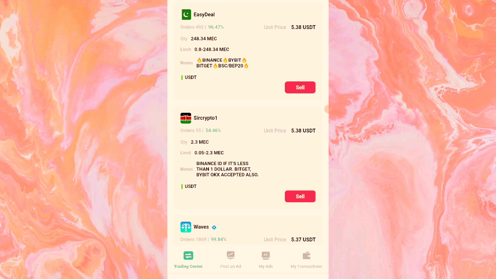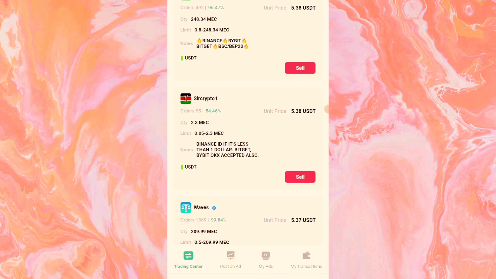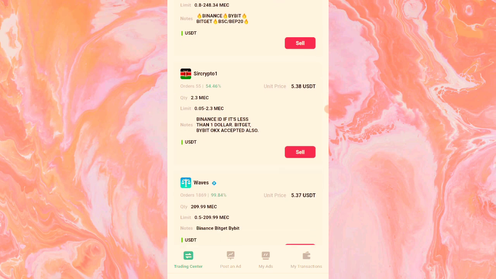There's a Binance ID if it's less than $1. OKX accepted also. Okay, if it is less than $1 worth of transaction, then you should submit a Binance ID. Take note of the information, because this person will want to do internal transfer so that you will not get to pay withdrawal fee on Binance. So when you are selling to this person, you take note, because it is less than $1, you submit a Binance UID, so that the person can just do internal transfer.